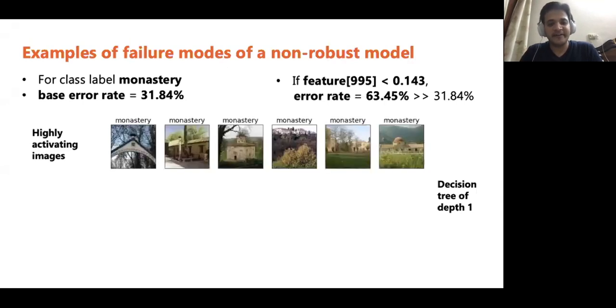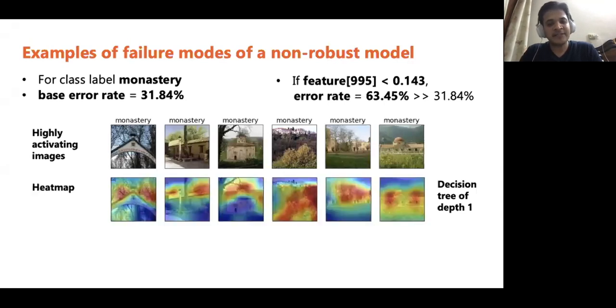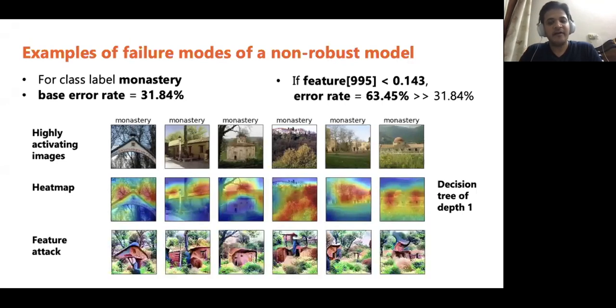These are the most activated images. The heat map visualization suggests that the model is looking at the greenery. Next, by doing a feature attack, we observe that greenery is amplified in the new images. This allows us to diagnose that greenery is an important feature for correctly predicting monastery because monastery is likely to co-occur with greenery. This again is an example of a spurious correlation.